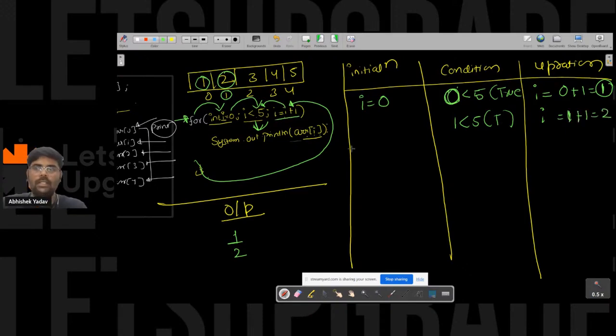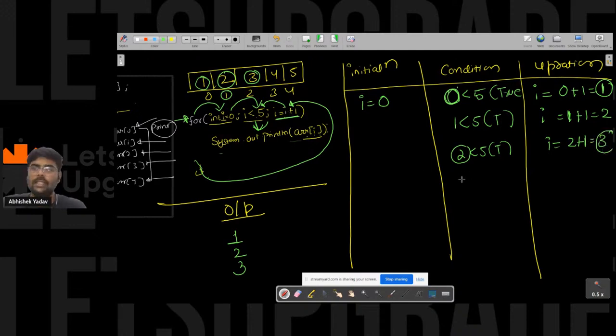After updation, you will jump to the condition part. 2 is less than 5. True. Again you will go inside the body and print the value of ARR of I. This time the value of I is what? 2. So ARR of 2 is what? 3. So you will print 3 on the output screen, right, everyone? After that you will go to the updation part. So here 2 plus 1 is 3. So you got the next index value, that is 3.